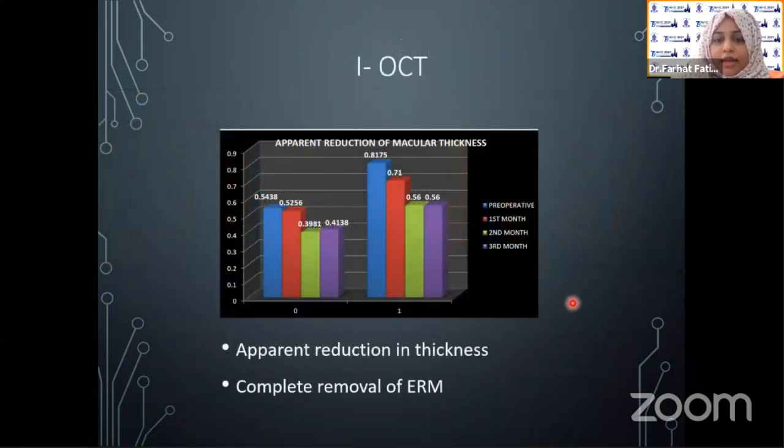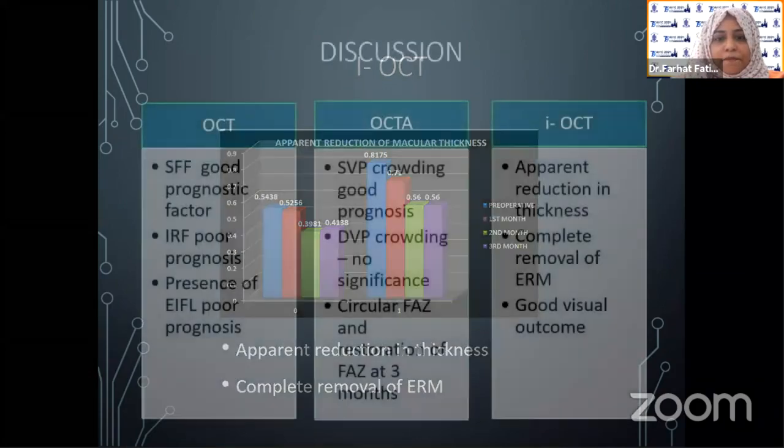We incorporated the IOCT and we saw there was apparent reduction in the macular thickness, and we ensured there was complete removal of ERM. So patients with apparent reduction of macular thickness show significant visual improvement.